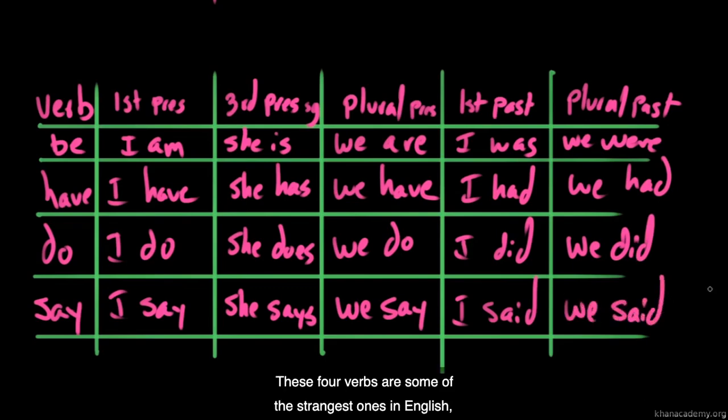These 4 verbs are some of the strangest ones in English, but they're the most important. In another video, I'm going to go through some broad rules that govern the rest of the irregular verbs in English. You can learn anything.